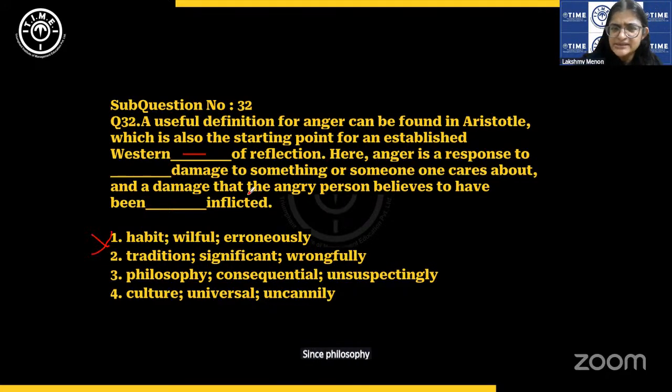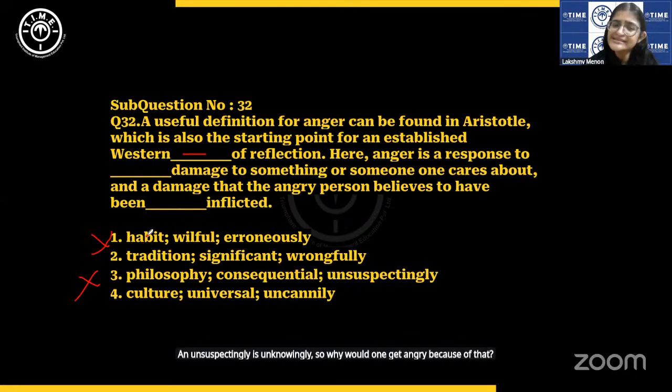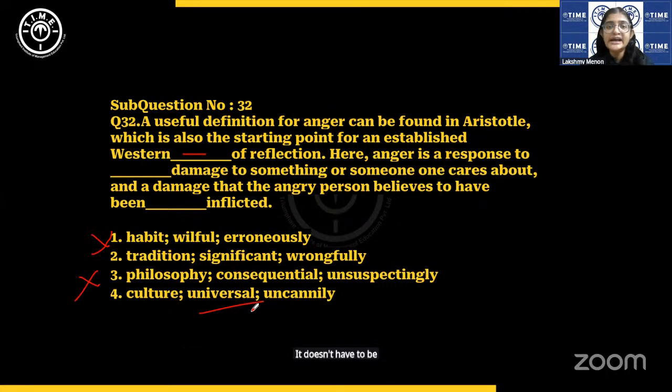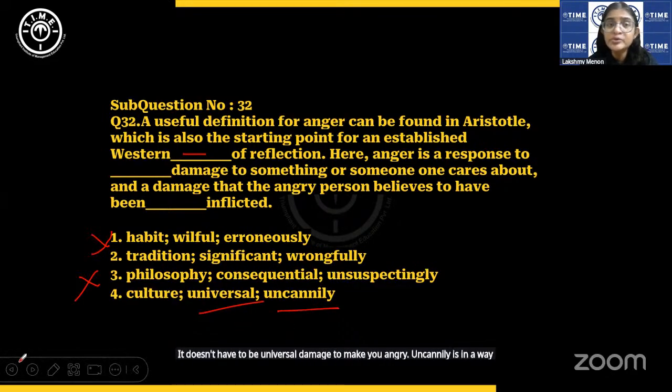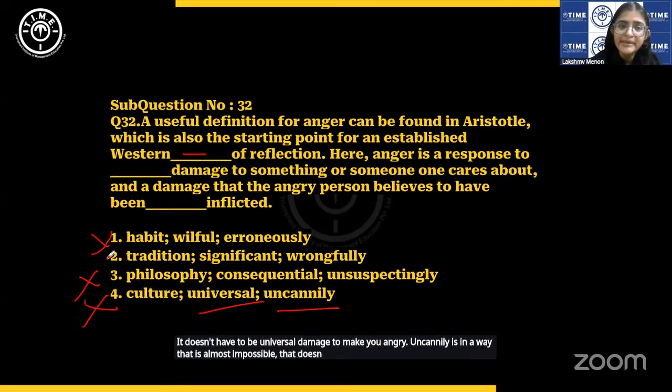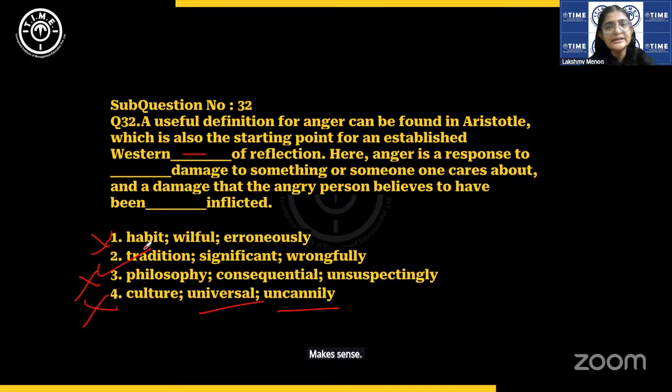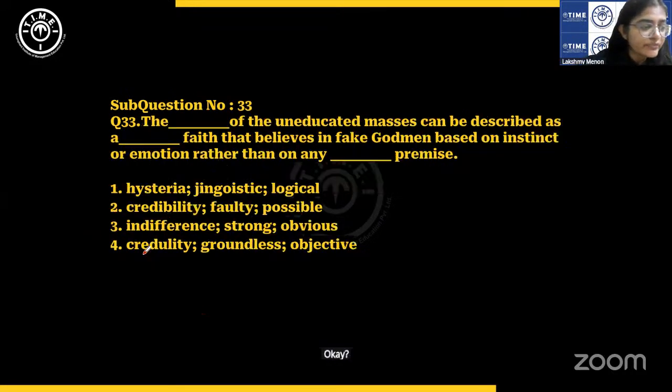Philosophy of reflection is okay. Response to consequential damage, you don't say consequential damage, consequence of something, and unsuspectingly is unknowingly, so why would one get angry because of that? Western culture of reflection is okay. Response to universal damage, it doesn't have to be universal damage to make you angry. Uncannily is in a way that is almost impossible, that doesn't make sense, so 2 is the answer. Okay. Makes sense?